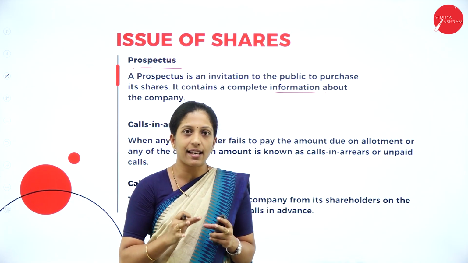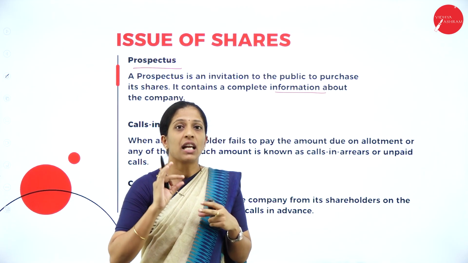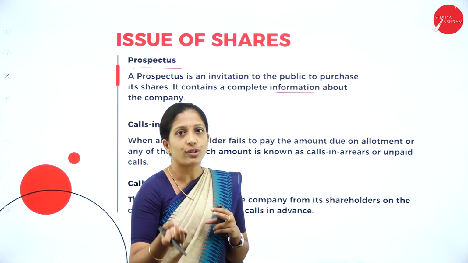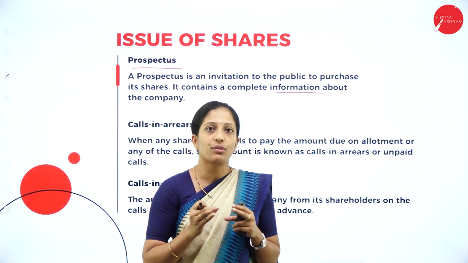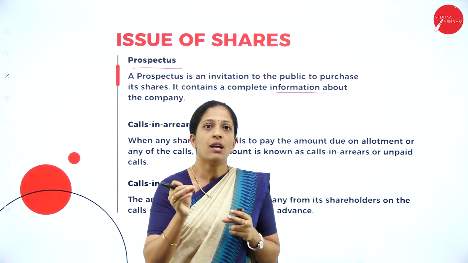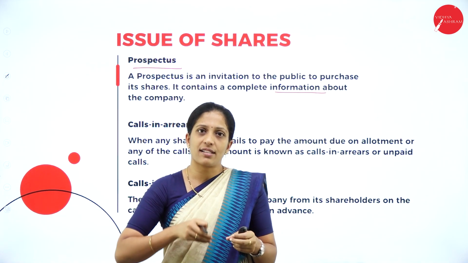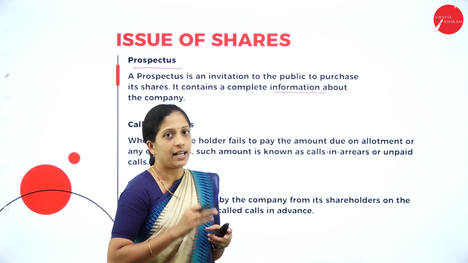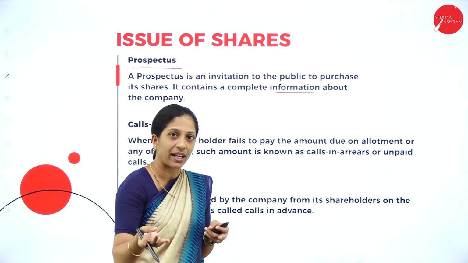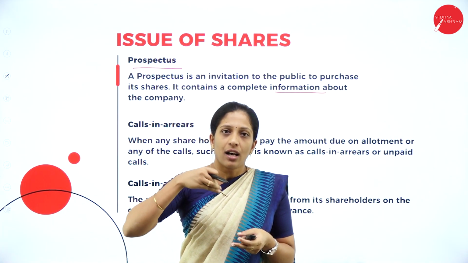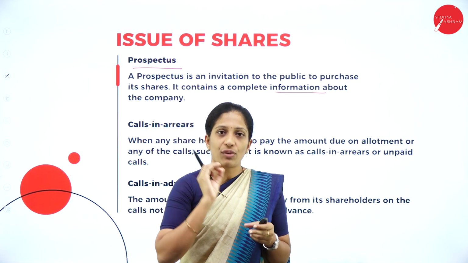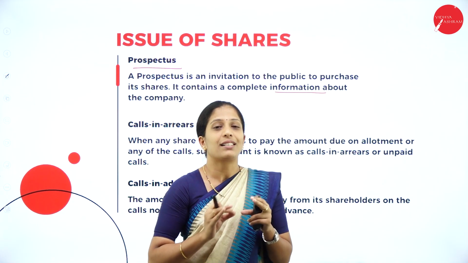An invitation is like, suppose an event has to be conducted in a particular venue. So it has to be known to the public, correct? So how are they going to do that? They will prepare an invitation which mentions the particular date when the function will be held, the time, and the venue where the function will be held, correct? In the same way, suppose the company is going to issue shares to the public, so the public should know about the information that the company is going to issue shares. So that information will be mentioned.